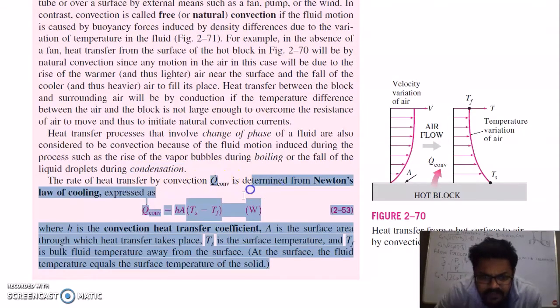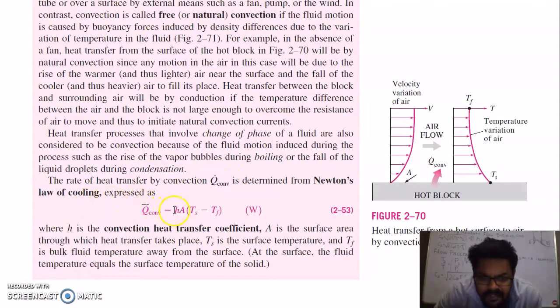Convection is determined from Newton's law of cooling, which depends on h, the area of the surface, times the temperature of the surface, Ts, minus the temperature of the fluid, Tf, where h is the convection heat transfer coefficient, A is the surface area through which heat transfer takes place, Ts is the surface temperature and Tf is the bulk fluid temperature away from the surface.